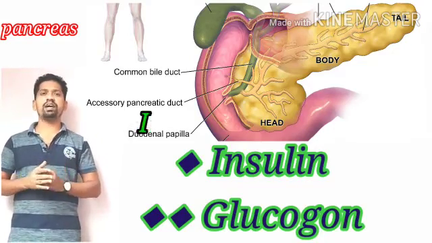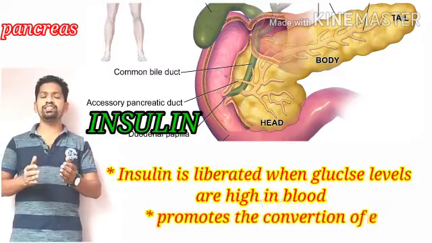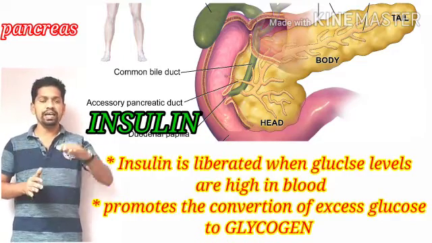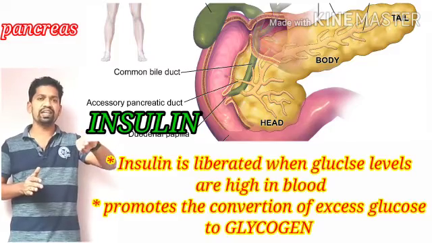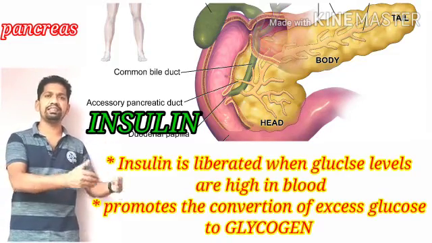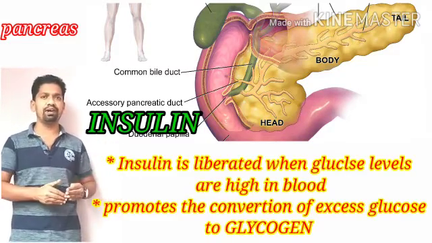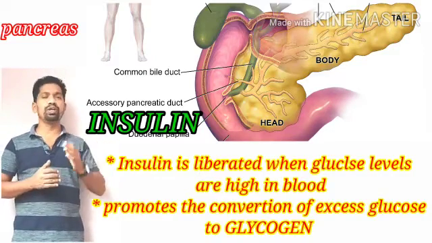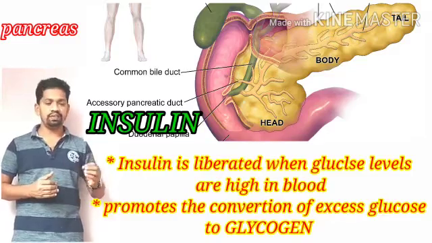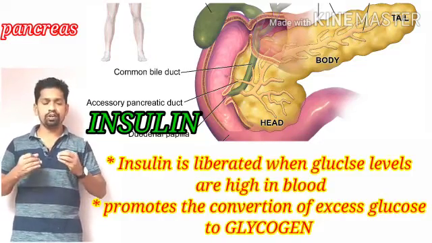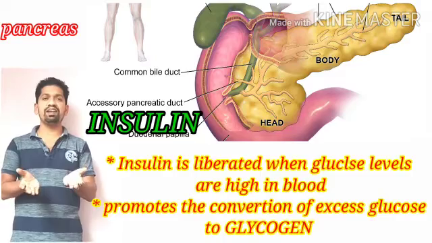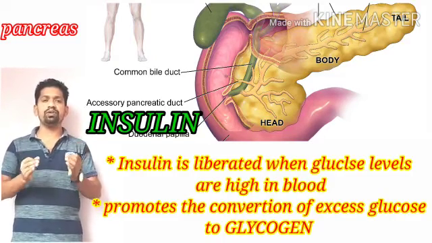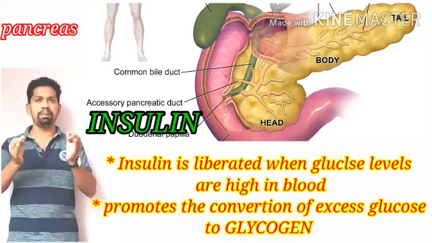Insulin is an important hormone. When the blood has more sugar, the glucose levels are high in the blood. Now the excess glucose is converted into glycogen and stored in the muscle cells as well as the liver by the action of a hormone known as insulin. After having food, automatically the blood sugar levels increase. So whenever we have high glucose levels in the blood,